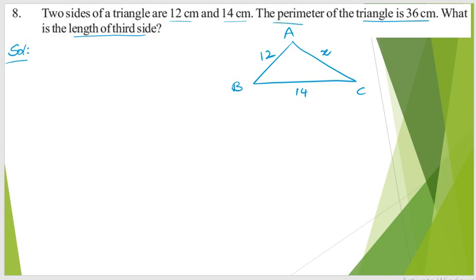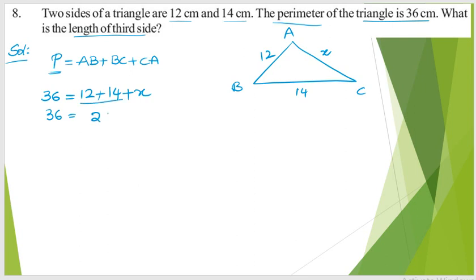Now, what do we know about perimeter? Perimeter is the sum of all sides, so perimeter is equal to AB plus BC plus CA. The perimeter of this triangle is given as 36 centimeters. So 36 is equal to 12 plus 14 plus x, where CA is some x. So 36 is equal to 26 plus x.